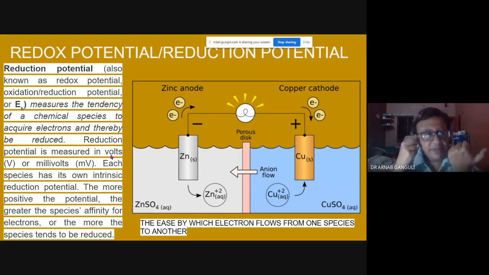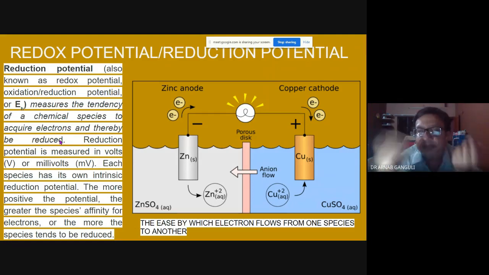Imagine. Reduction potential, also known as redox potential or oxidation reduction potential, you can find this as EH. It measures the tendency of a chemical species to acquire electrons, thereby be reduced. So say the chemical species is NAD plus. It measures the tendency of NAD plus to acquire the electron from some other compound.